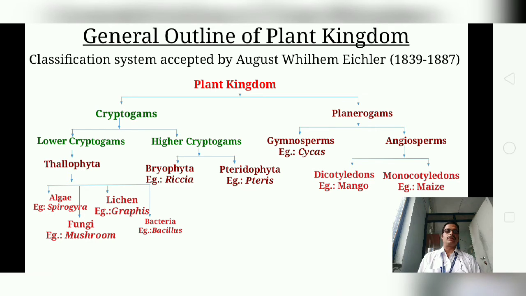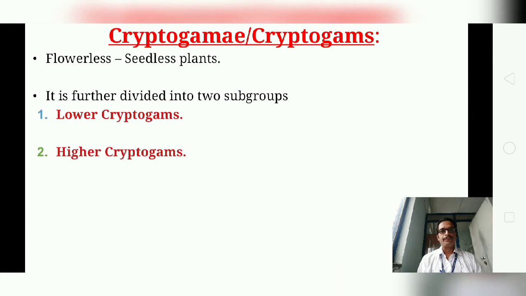So the next part of the plant kingdom is the phanerogams. The phanerogams are further divided into gymnosperm and angiosperm. As we all know, the angiosperm again has two subparts, that is the dicotyledon and the monocotyledon. Okay. So first we will discuss the cryptogams.